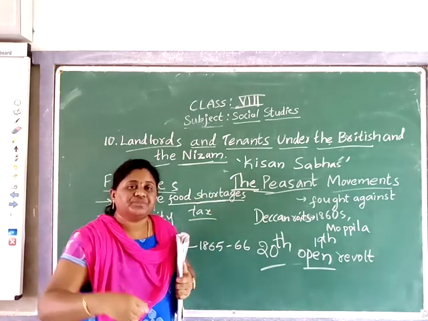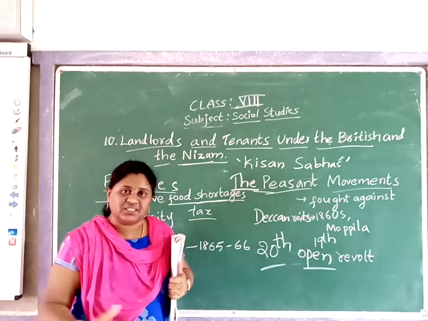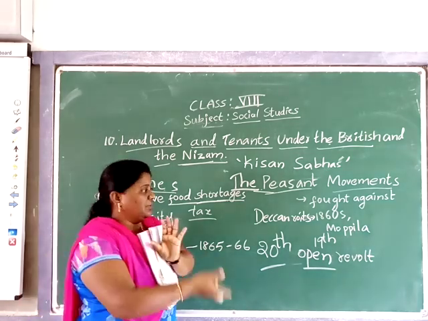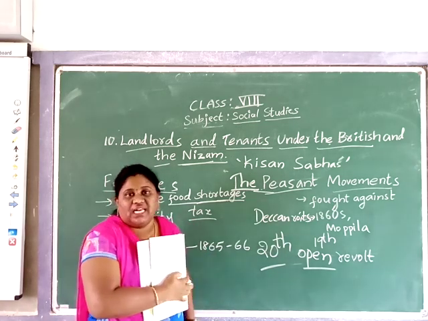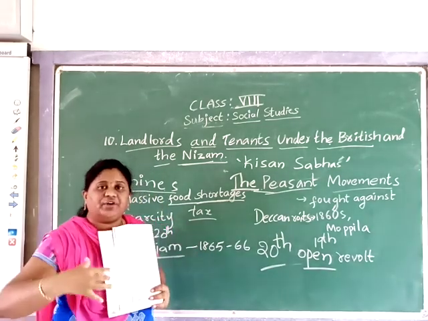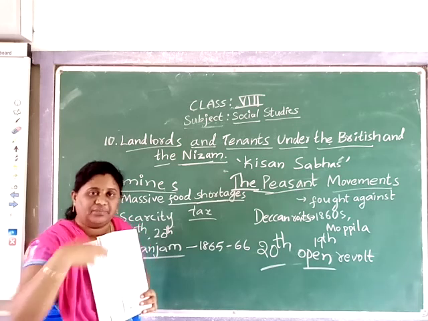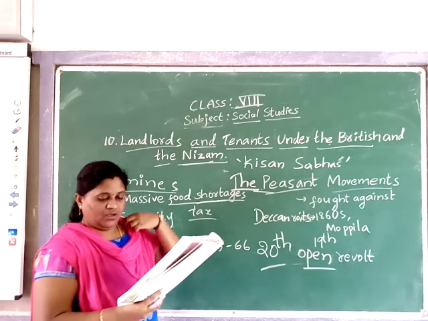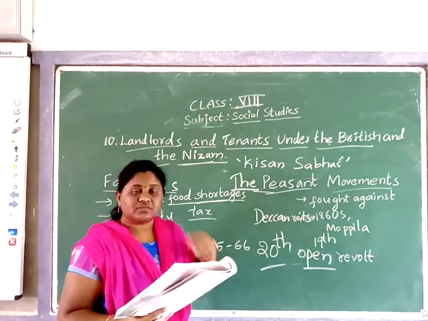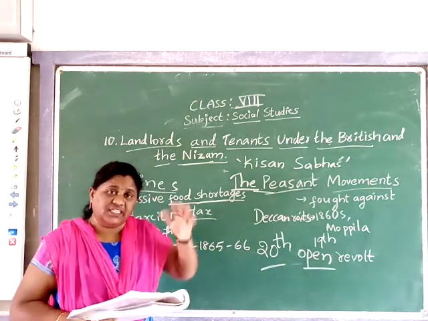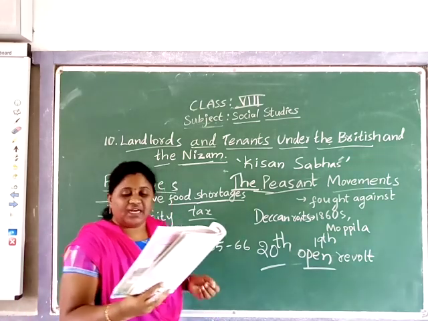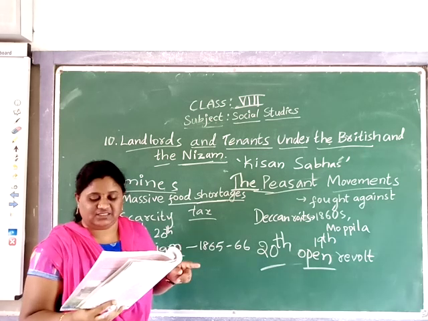In them they all discussed how to oppose the zamindars and the landlords, and how to protect their lands from the moneylenders. All these discussions took place there. And they fought for the reduction of land revenue and control over the moneylenders.